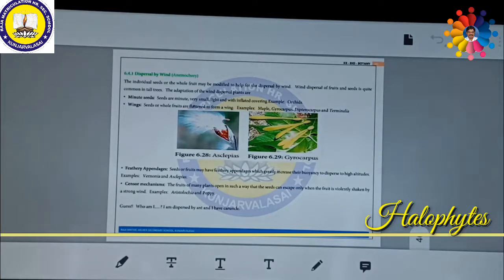Then the censor mechanism. The fruits of many plants open in such a way that the seeds can escape only when the fruits are violently shaken by strong wind. Then they can disperse. Example, Aristolochia.